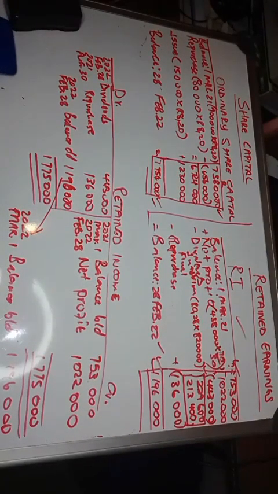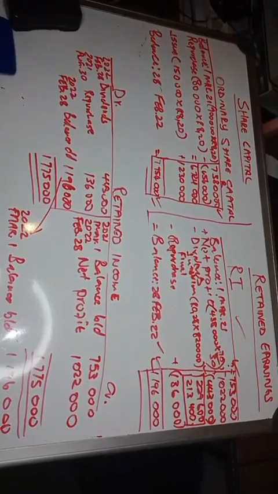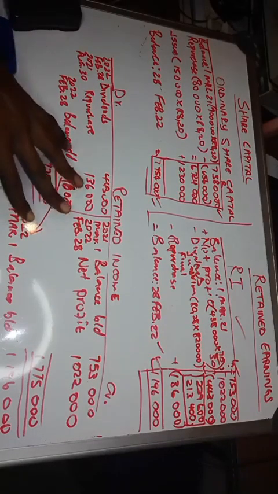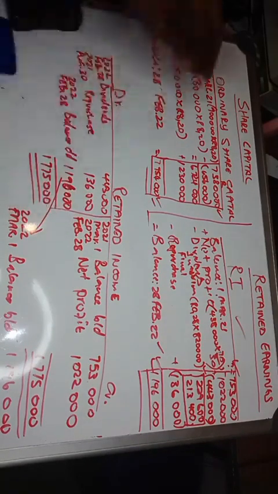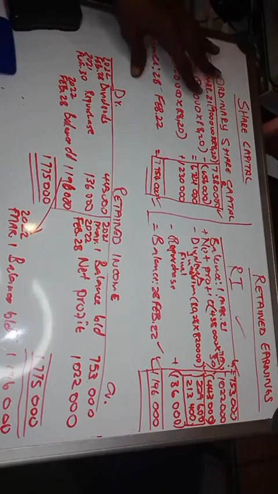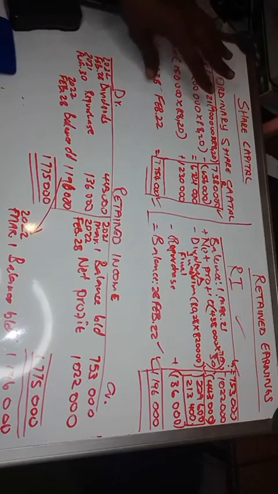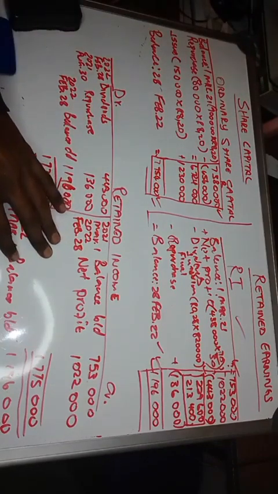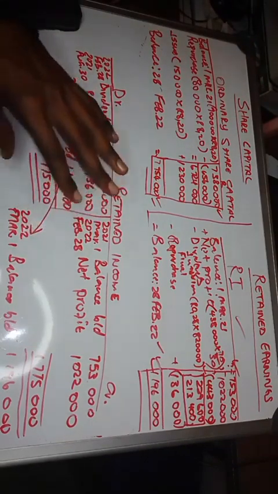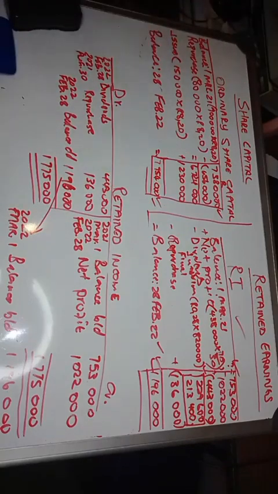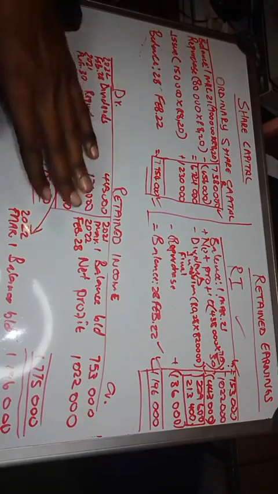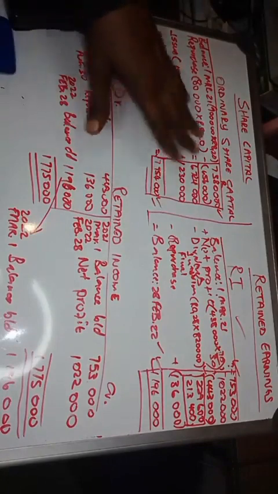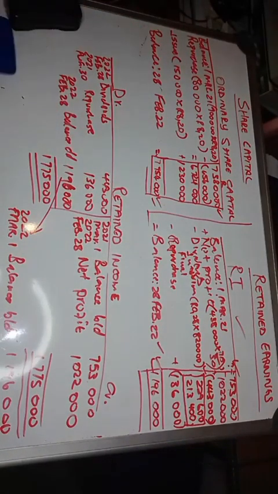Now, please be careful when you deal with this information. If they give you a ledger account, you must be able to take that information and populate it into a note. When they give you a note, you must be able to take that information and populate it into a ledger account. When they give you a pre-adjustment trial balance or a trial balance, you must be able to take that information and populate it anywhere here, either in the notes or in the ledger.